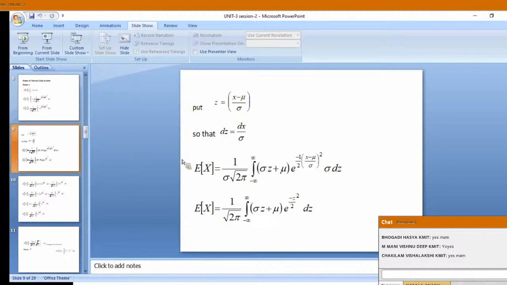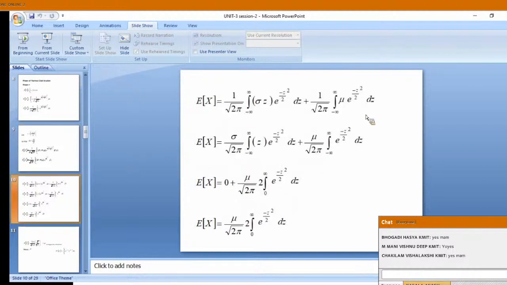These are common for both of them. So I will write 1 by root 2 pi integral minus infinity to plus infinity sigma z e power minus z square by 2 dz, plus 1 by root 2 pi integral minus infinity to plus infinity mu e power minus z square by 2 dz.